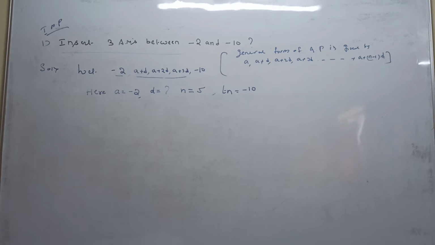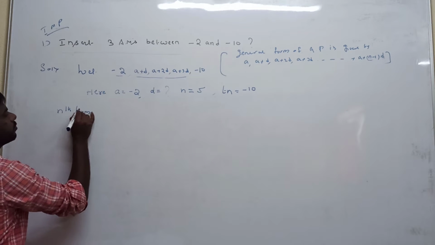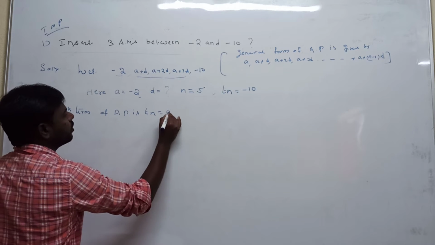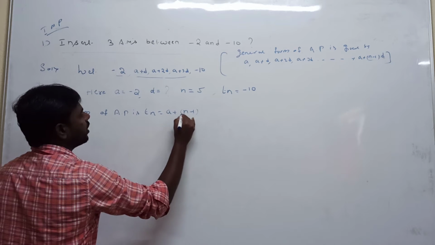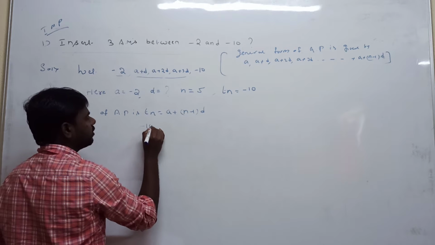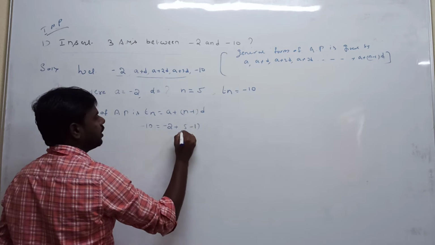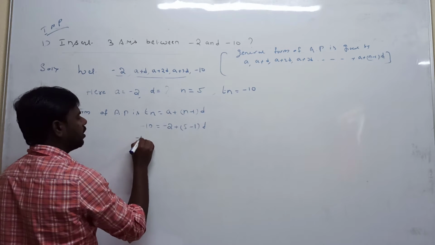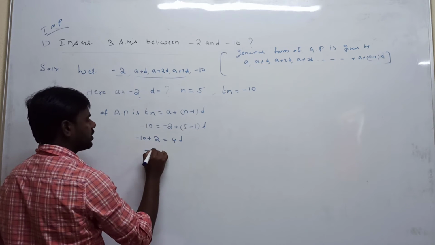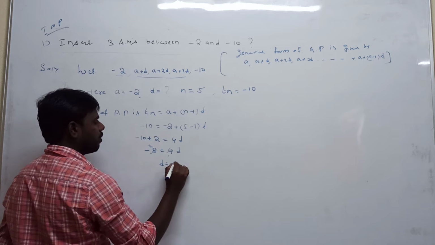So you don't know the d value; to calculate the d value, you can apply the nth term of an arithmetic progression: Tn is equal to a plus n minus 1 into d. Substitute the values. What is the last term value? Minus 10. A value is minus 2. N is equal to 5, minus 1 into d. So minus 2, take this side, plus 2. 5 minus 1 is 4d. So minus 8 is equal to 4d. 4 ones are 4, 4 twos are 8. So the value you get is minus 2.